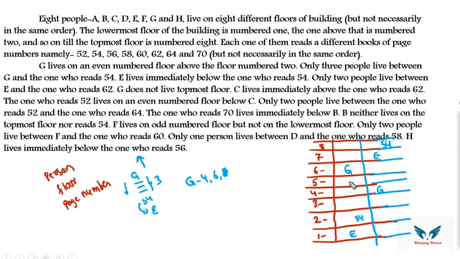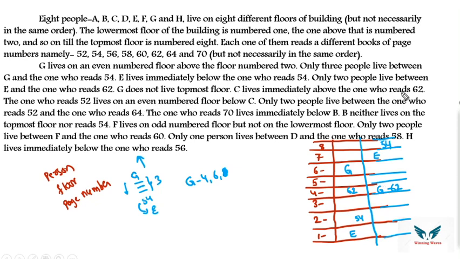Right, so let's go with the 2 possibilities, as one we can eliminate based on the conditions which are further given. Then only 2 people live between E and the one who reads 62. E, 2 people, here you can put 62. Similarly, E above no chance, below E 2 people, 62. So in this possibility G will be reading the book with page number 62.